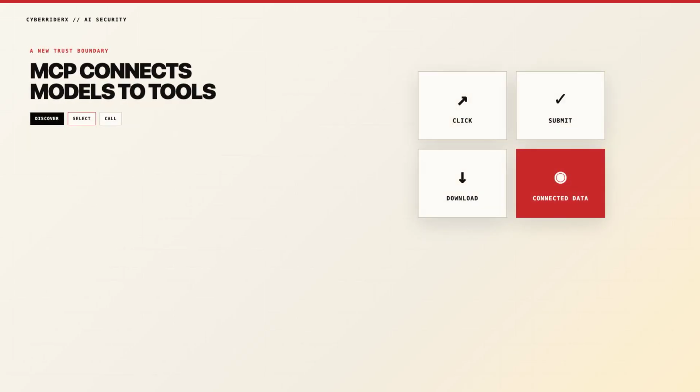MCP standardizes how AI applications discover and call tools. A server can advertise names, descriptions, parameters, and capabilities. The client places that information inside the agent's working context. The model uses it to decide which tool fits the task. This makes integrations faster and more portable across applications. It also creates a new trust boundary around tool metadata. The agent may treat server-provided descriptions like operational guidance. That guidance comes from outside the model and outside the user. Security must evaluate the tool definition before the agent sees it.